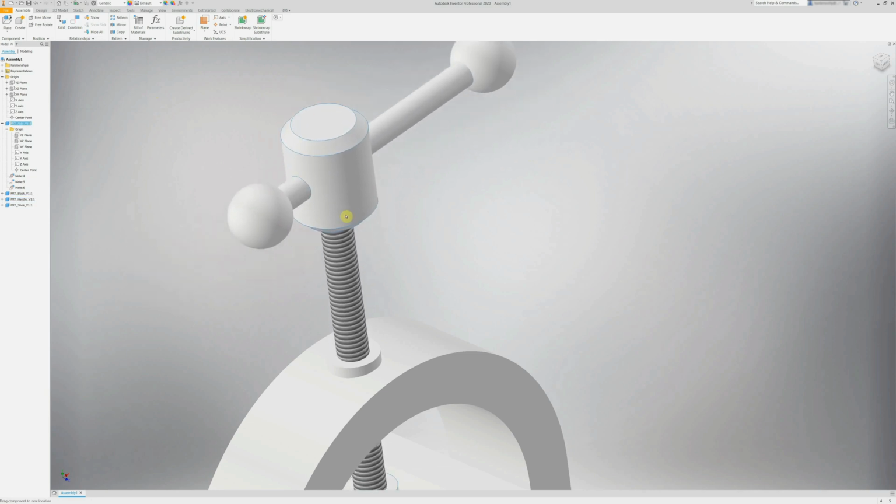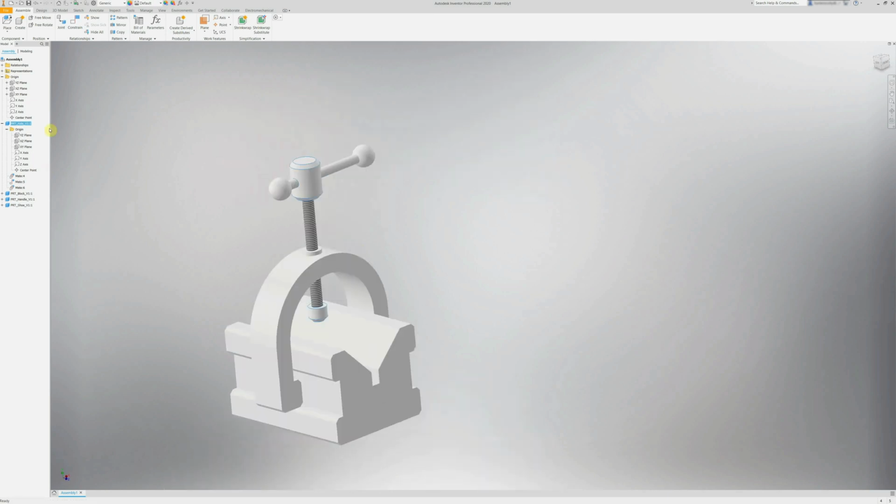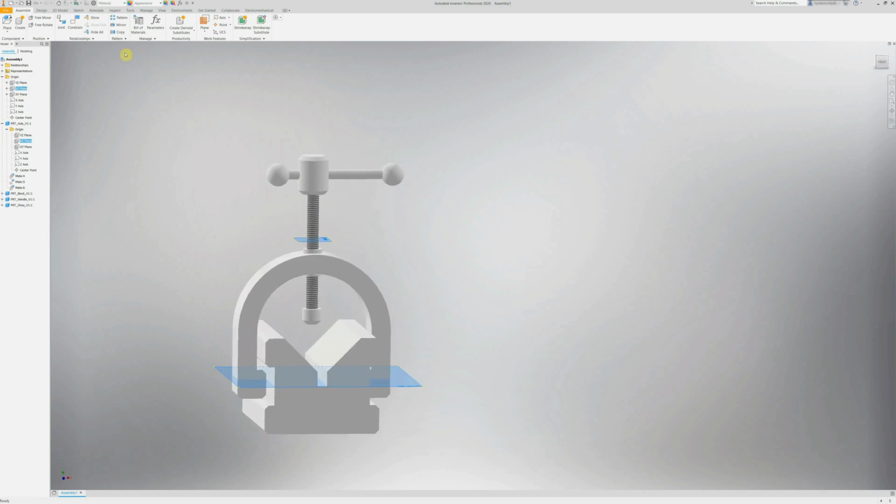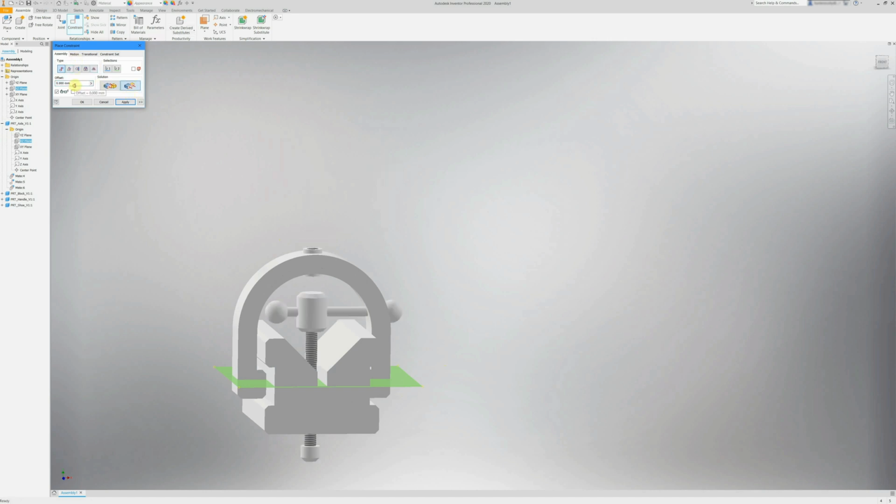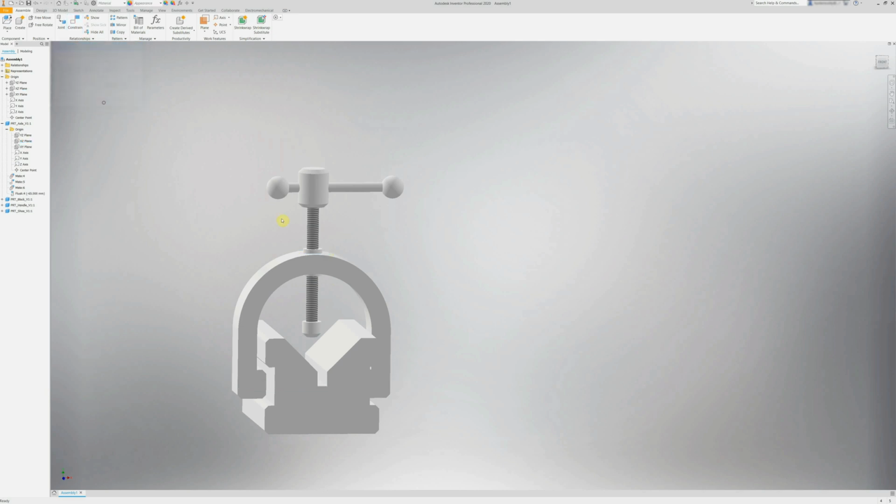Oops, it looks like I forgot to put a constraint on this just here. I can do that right now. Let's just go back to the sort of axle component already there. And let's look at that plane. Well, here's the issue. If I go constrain on that, we're going to get the two components intersecting, so that's not too great. So I'm going to take that and say there's an offset, say -50. Would that be too high? No, it's not enough. So let's make that an offset. We'll say -65. There we go. So I've taken those two planes, I've applied an offset, say apply, and that will stop this going up and down.